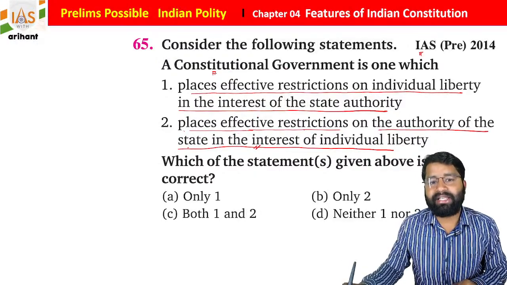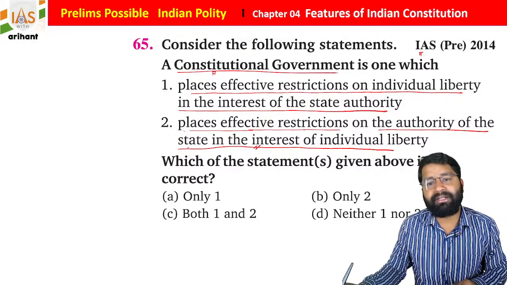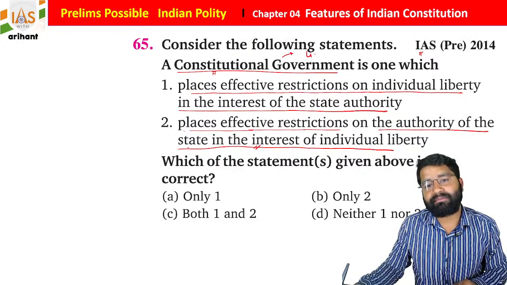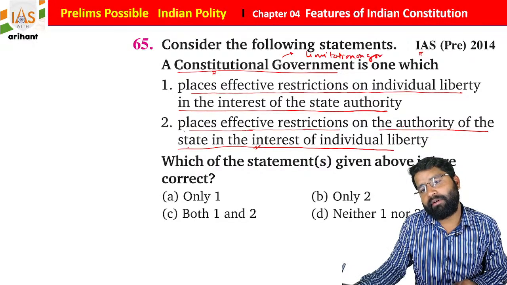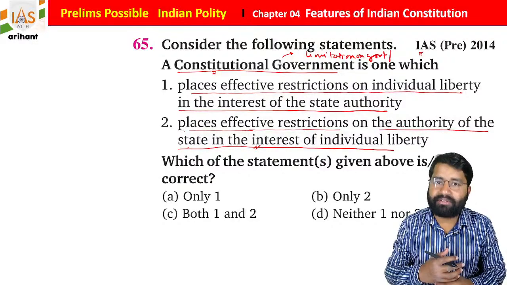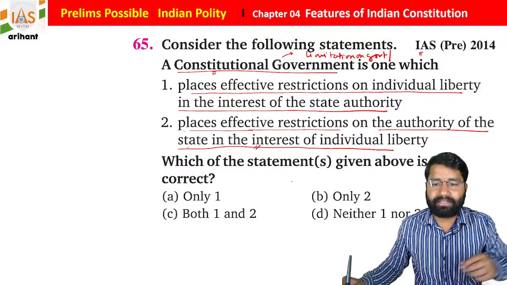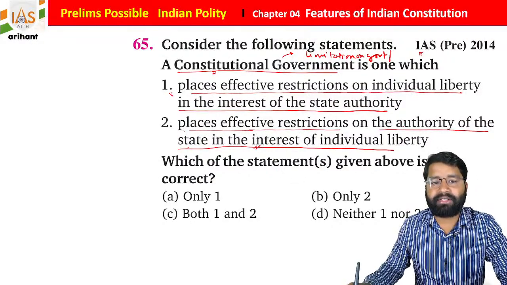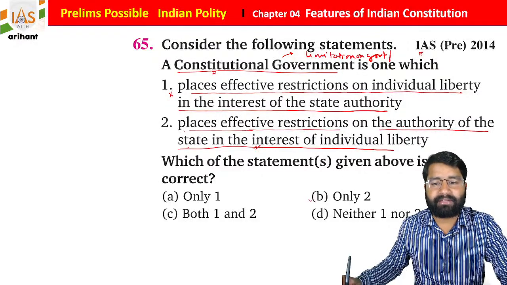Okay, so basically, as you know, students, constitutional government creates limitations on government, as well as giving freedom to the individual. So what you find, students, is that statement 1 is going to be incorrect and only statement 2 is correct.